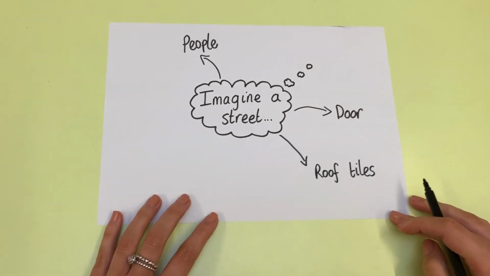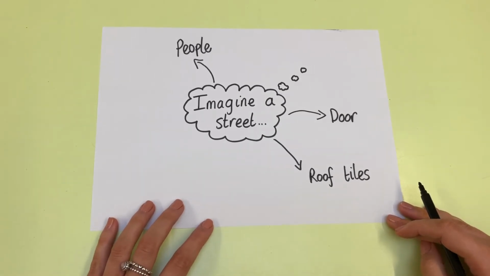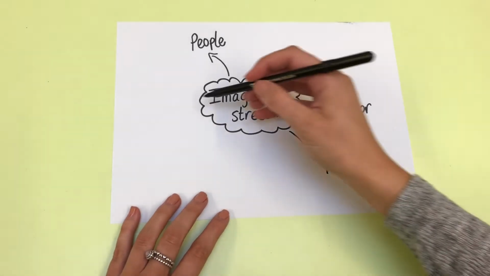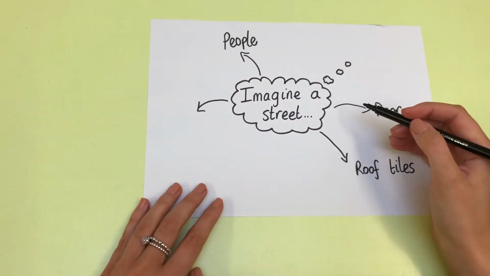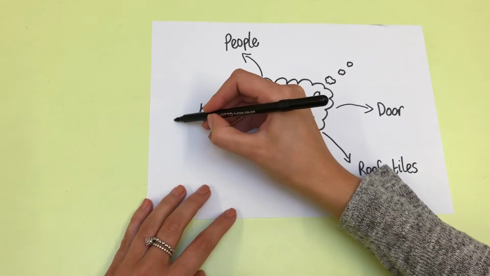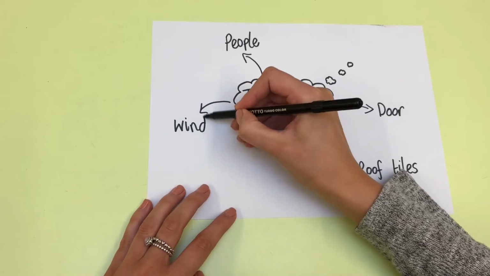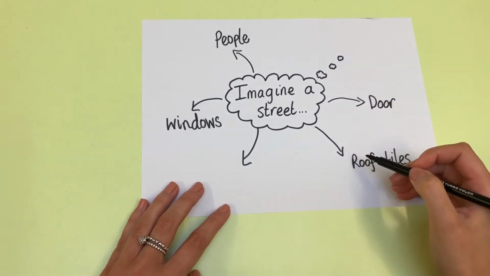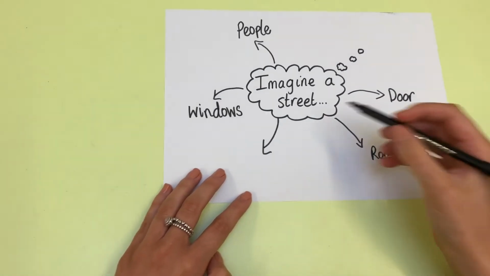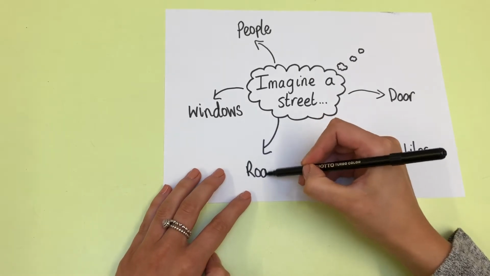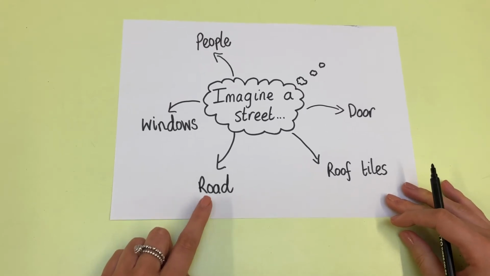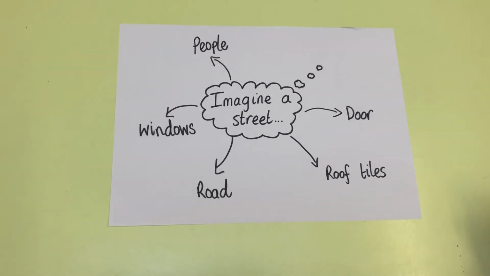Again, using my imagination, I might think that they are made out of Cocoa Pops. I might think they are made out of fluffy, gooey marshmallows. So I then am thinking I might be able to describe the tiny panes of glass, so the windows. I'm then thinking I might be able to describe the road. So the road might be made out of something rather than cobbles, which I know it is made out of. I'm going to use my imagination and I might change that as well.